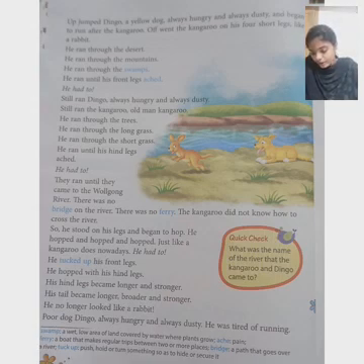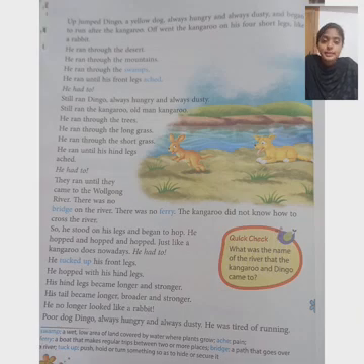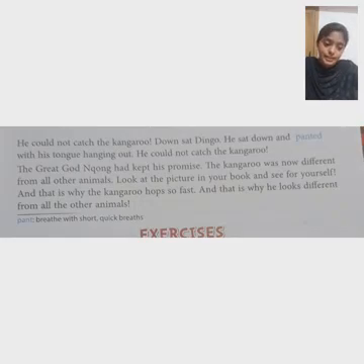Nowadays, poor dog Dingo, always hungry and always dusty, was tired of running. He could not catch the kangaroo. In the next page, we can read that he could not catch the kangaroo. Down sat Dingo. What did he do? He sat down and panted. Panted means to take breath very fast. Okay, panted with his tongue hanging out. He was very tired, panting with his tongue outside.